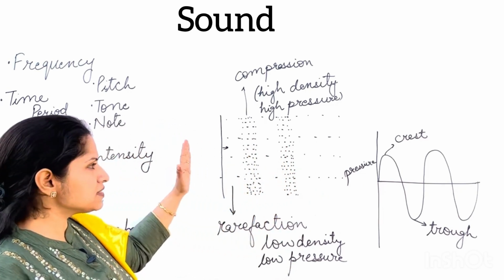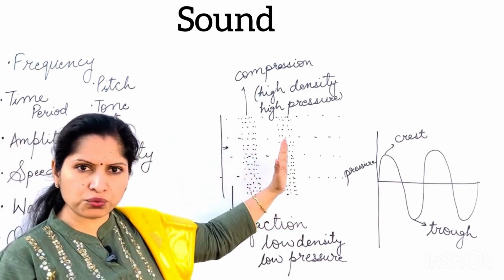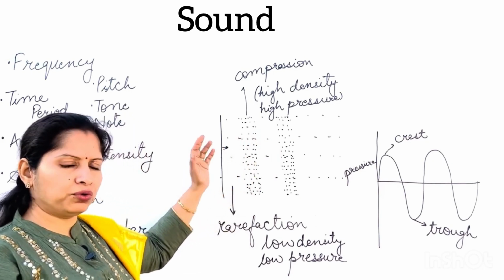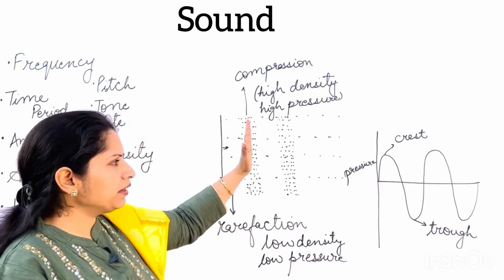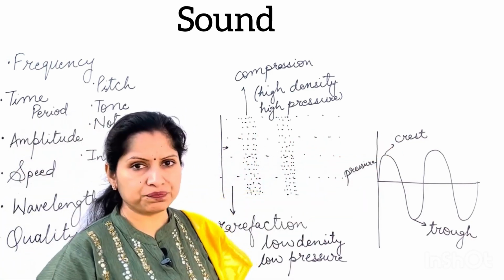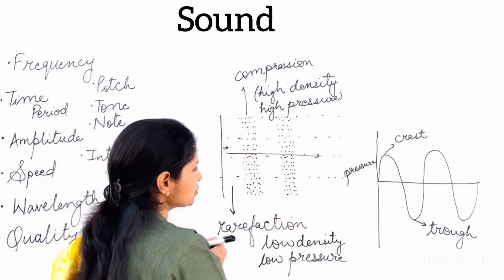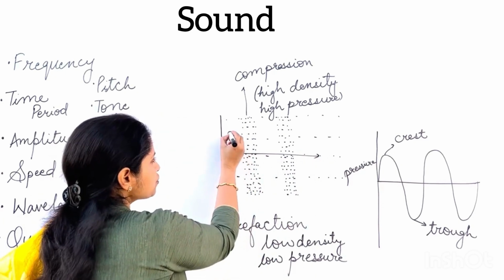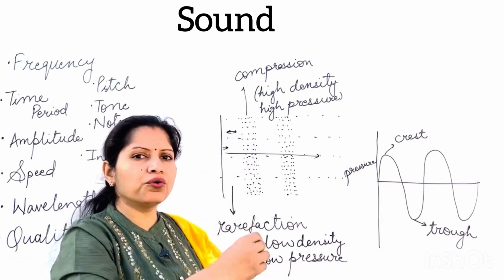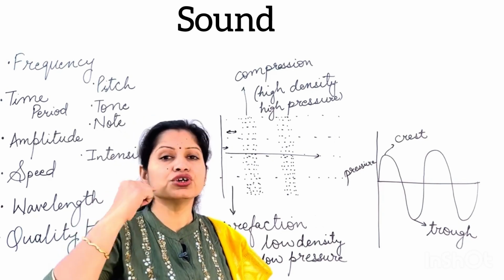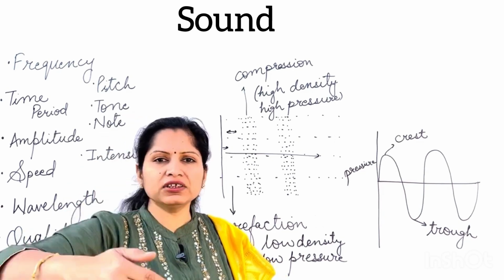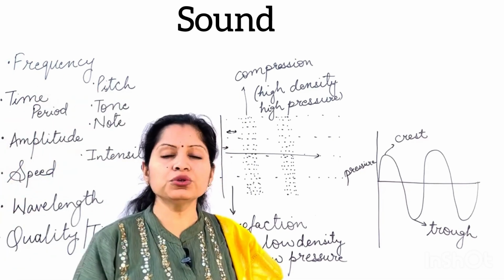In these waves, you can see that the particles are being pushed forward, and once they are pushed forward, they will eventually come back to their own position also. So the particles will be vibrating in a direction parallel to the propagation of sound. The sound is propagating in this direction, suppose, and the particles are also vibrating to and fro. These particles never go from the area where the sound is produced to the area where the sound is being heard. They just transfer the energy from one particle to another.